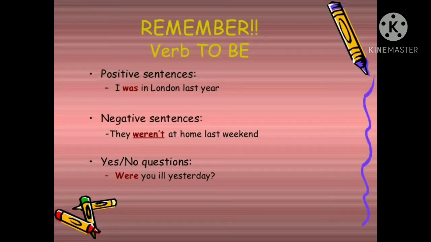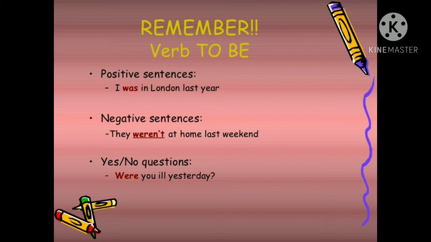Let us now remember the verb to be, the forms of to be. In positive sentence, we use I was in London last year. In simple present tense, if you remember, we used to use I am. But am here will become was. Okay? Negative sentences, they weren't